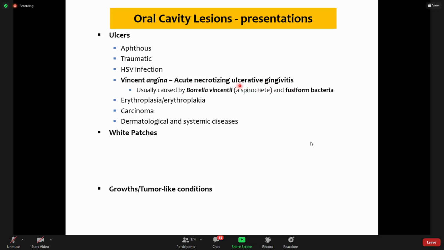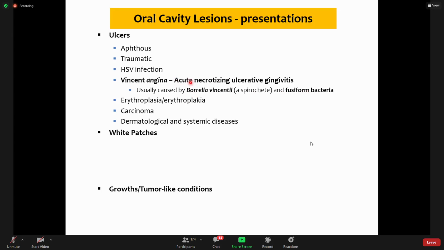It results in the ulceration of the gum mucosa because of the necrosis, and it is an acute disease because it is caused by acute inflammation. So it is acute necrotizing ulcerative gingivitis, and it is an extremely painful condition. It is caused by many organisms, but usually it is caused by a combination of Borrelia vincenti and fusiform bacteria.